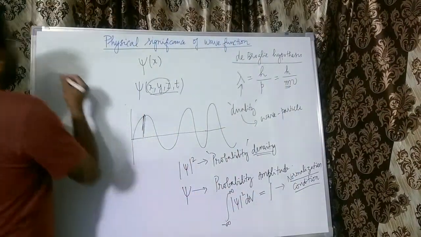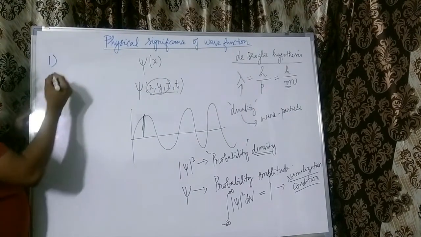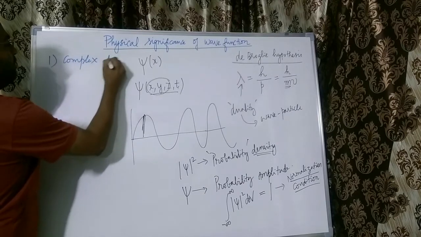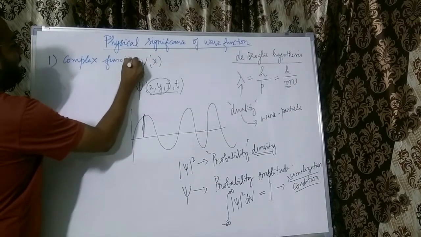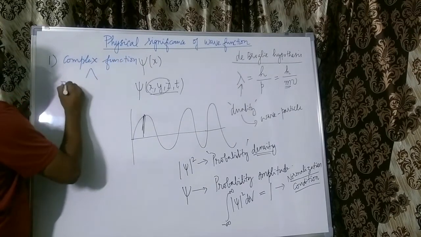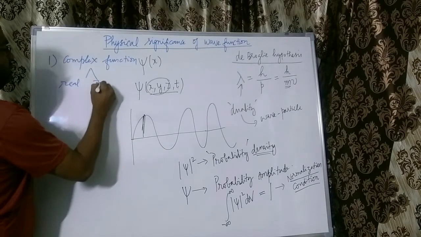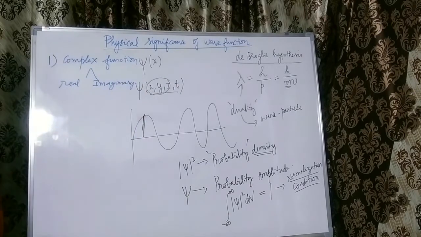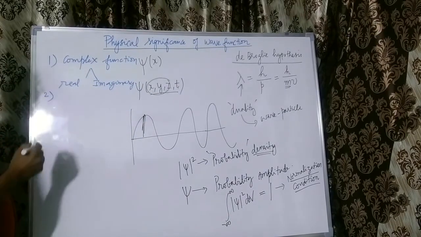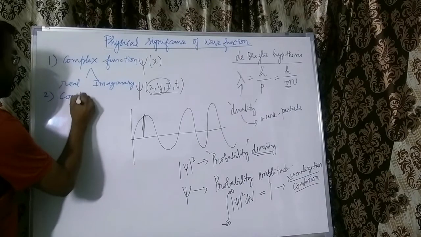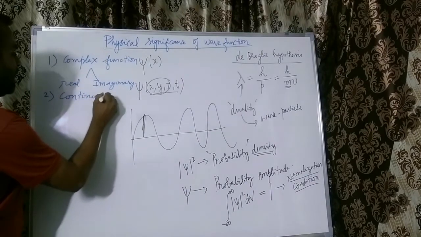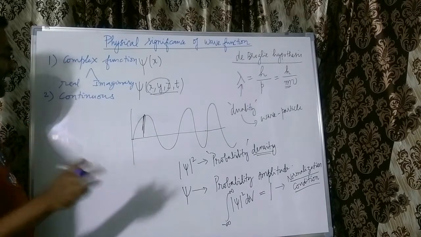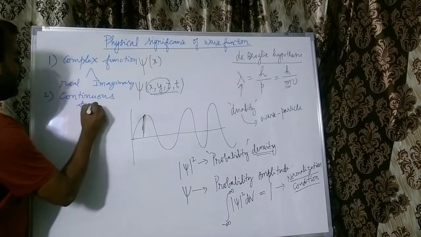Well, as such, the wave function is a complex function. The moment we say it is a complex function, it has real and imaginary parts. The wave function should be a continuous function. It is a continuous mathematical function. So any discontinuous function cannot be a wave function in quantum mechanics.